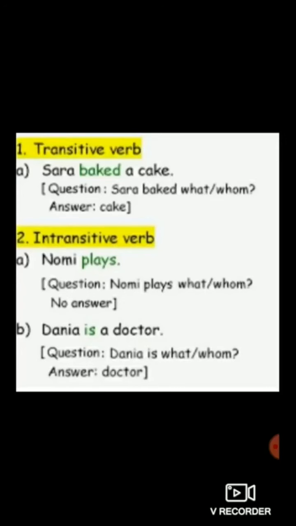So this is another example of an intransitive verb. Now, a doctor is not an object. Can you say doctor is an object? No. But sometimes in intransitive verbs also you are getting an object as an answer, so that is also known as an intransitive verb. Clear, students?